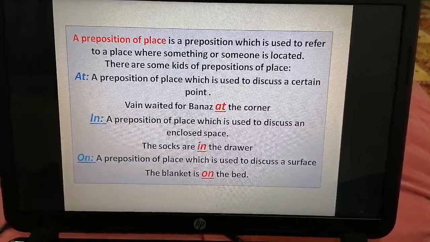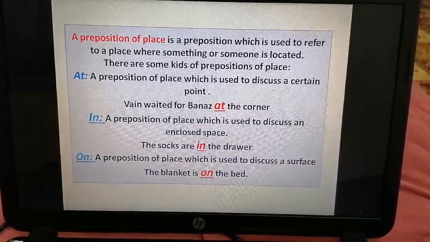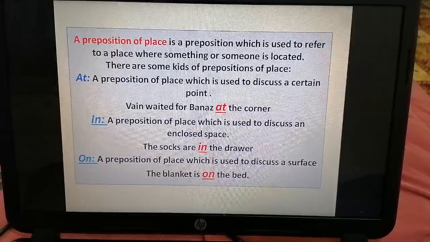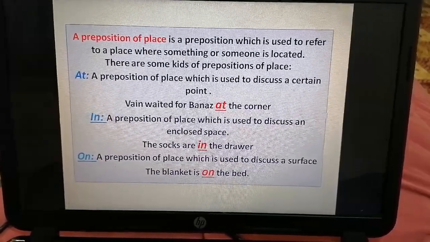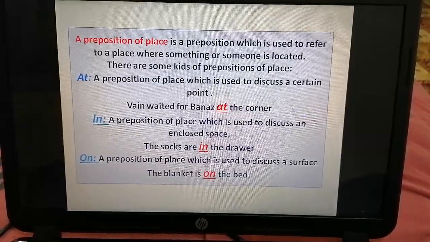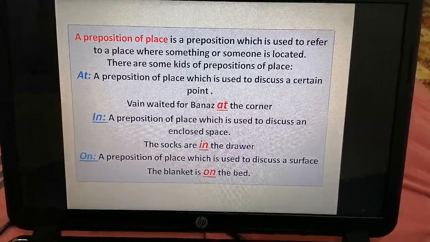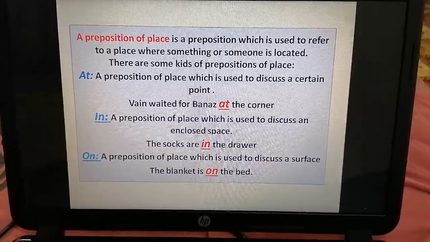الجوارب في الدرج. Last one, on, is a preposition of a place which is used to discuss a surface. يستخدم لمناقشة الشيء اللي يكون فوق السطح. For example, the blanket is on the table.